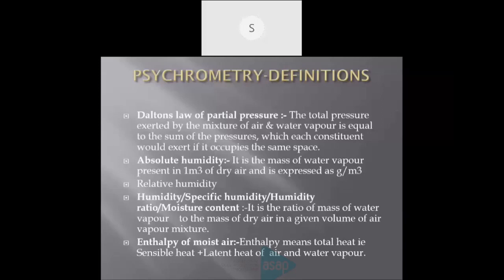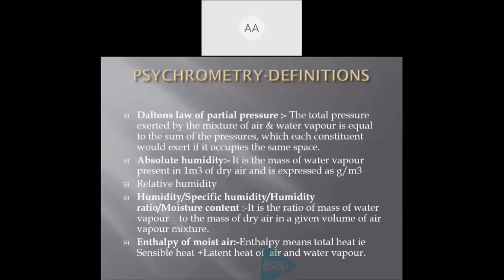That is, if two gases occupy separate cylinders having some pressures, when they are mixed and filled into the same volume, the total pressure exerted is the sum of the pressures each would exert in the same space. That is Dalton's law of partial pressure.